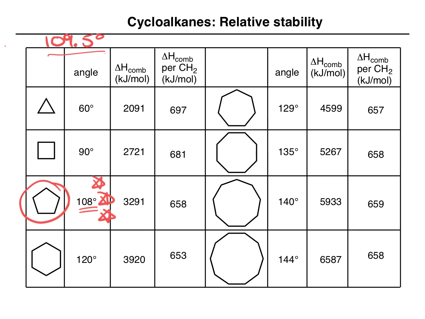And what does the experimental evidence tell us? We see that cyclopropane has very high heat of combustion, therefore it starts out at very high energy and it must be very unstable. That makes sense. Cyclobutane is a little bit lower in energy, so that fits with Bayer's hypothesis. Cyclopentane is more stable, that fits with Bayer's hypothesis.